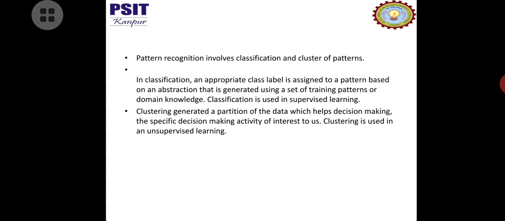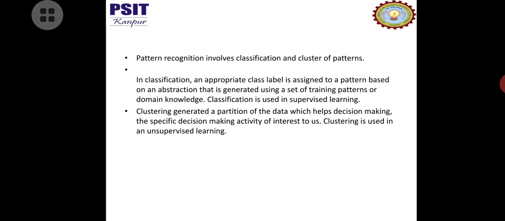In this classification an appropriate class label is assigned to a pattern based on an abstraction generated using a set of training patterns.